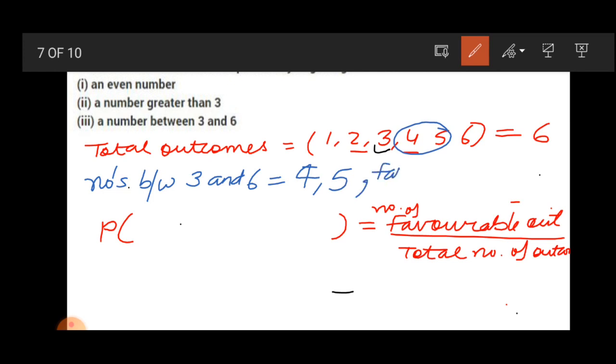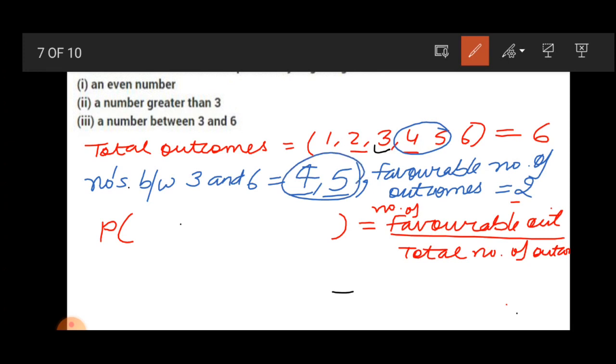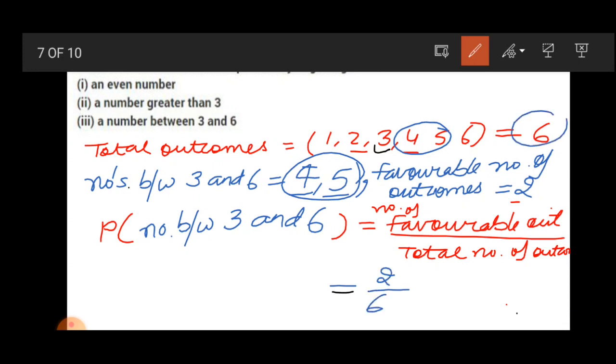So the number of favorable outcomes here is 2. So the probability of a number between 3 and 6 is equal to the favorable outcomes, which is 2, divided by the total number of outcomes, 6, which is equal to 1 by 3.